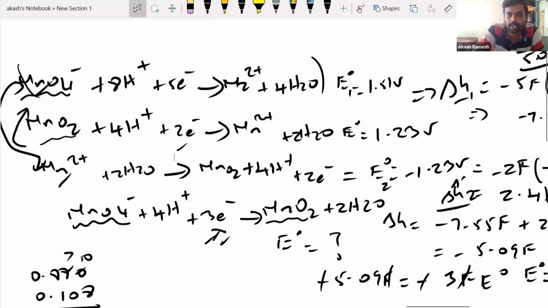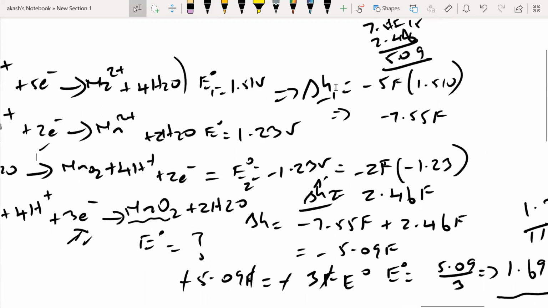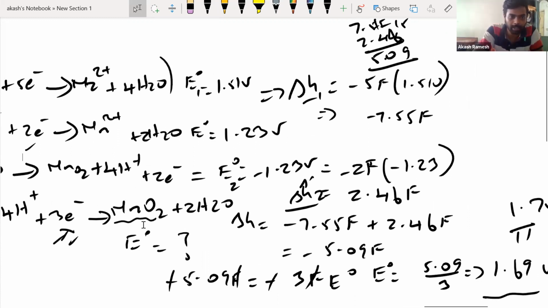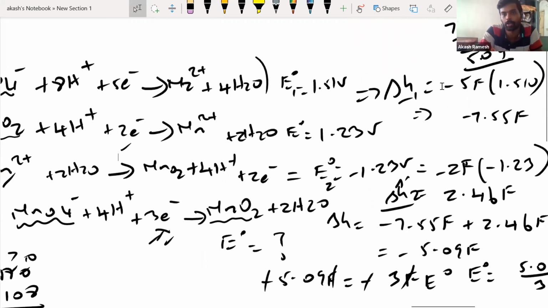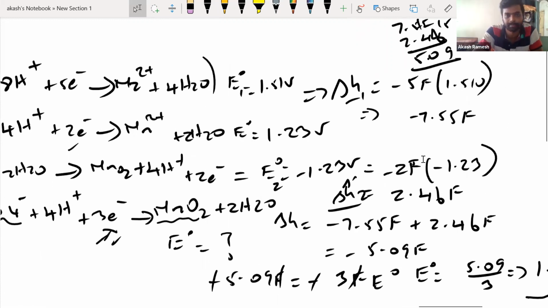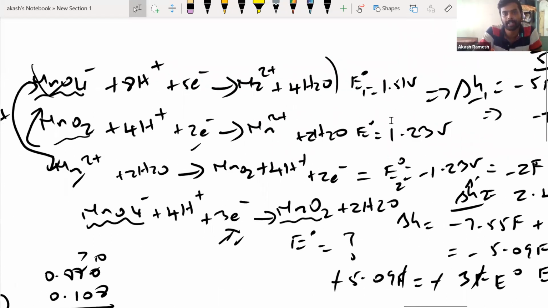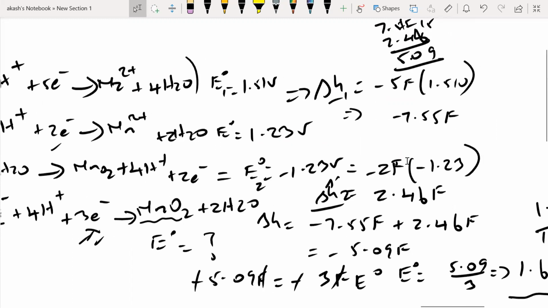Again, you cannot multiply by 5 directly to the E naught, and you cannot multiply this by 2. That you cannot do. You can do that to delta G. The final delta G, this will be for the required equation. Delta G1 and delta G2, whatever you multiply, into 5 or into 2, has to be included here. Okay, sir, I understand. Maybe we'll do one problem like that also next class. We will suitably have to multiply by certain things, and then you get delta G1, delta G2.